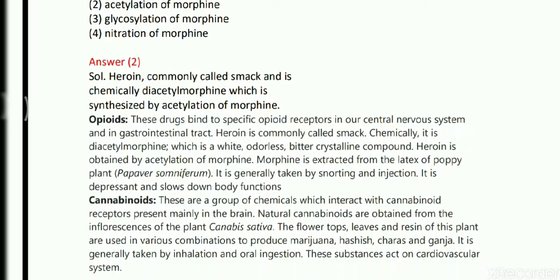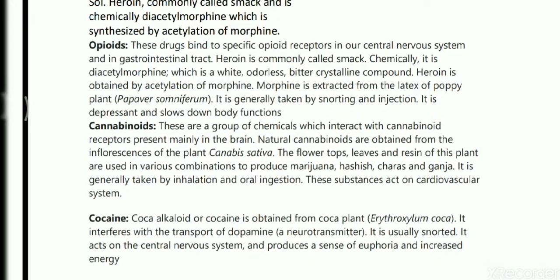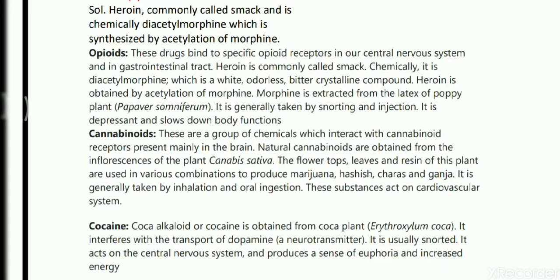So again there are more drugs like opioids. These drugs bind to opioid receptors in our CNS or central nervous system and GI tract. Heroin is commonly called SMAC. Chemically it is diacetyl morphine, which is a white, odorless, bitter crystalline compound. Heroin is obtained by acetylation of morphine, and students have to remember the plant, that is Papaver somniferum. NEET can also ask a question on the names of these plants.